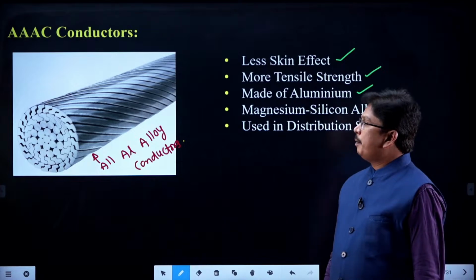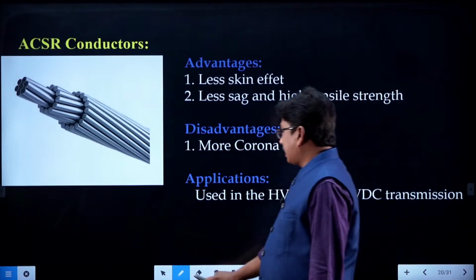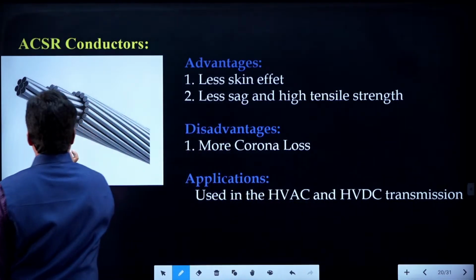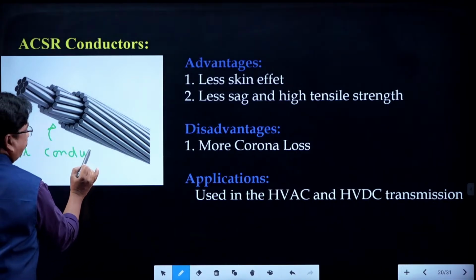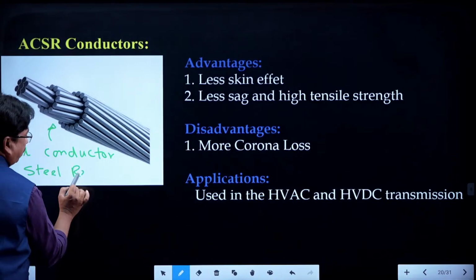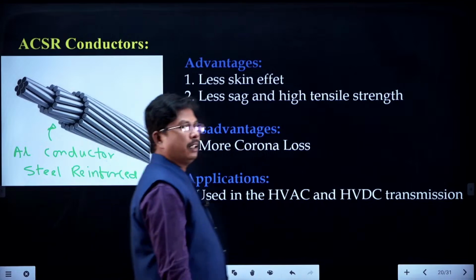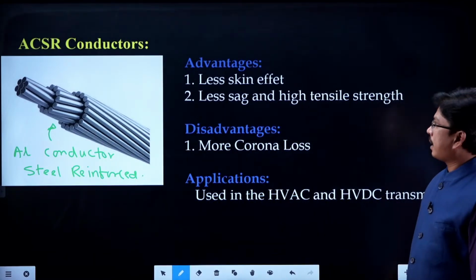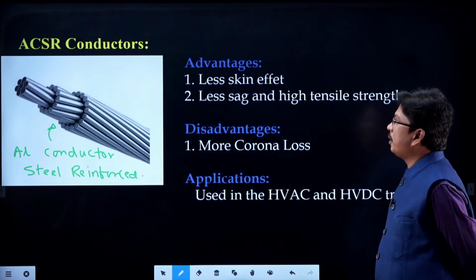Right. And coming to the next one, the best one, aluminum conductor steel reinforced, that is ACSR conductors. In case of the ACSR conductors, they are having less skin effect, less sag and high tensile strength, right.